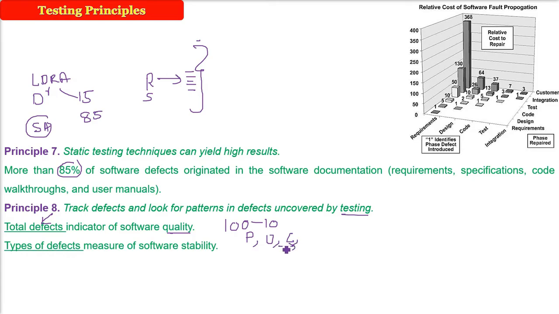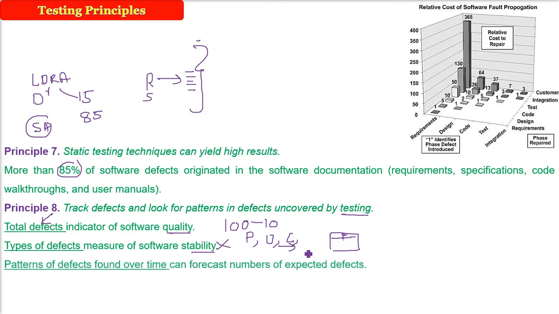So what is the type of defect? Whether it is coming in the functional or the non-functional requirement, or whether your software is failing, that corresponds to the stability of the software. So total defects will give you quality, and types of defects will give you stability. For example, if there is an error box and a question mark or a dot that you missed somehow, that type of defect doesn't correspond to stability.